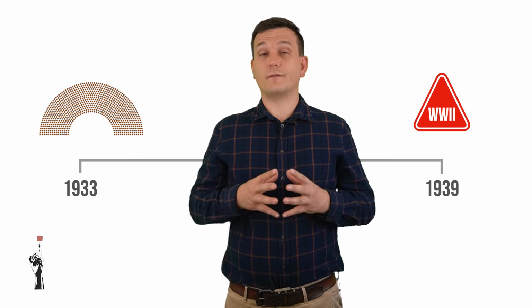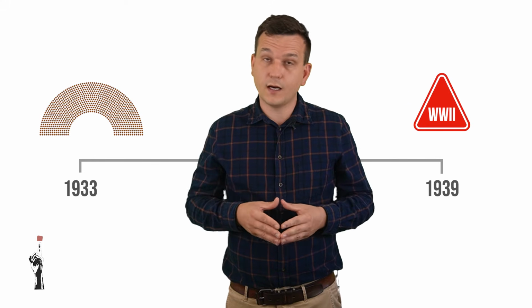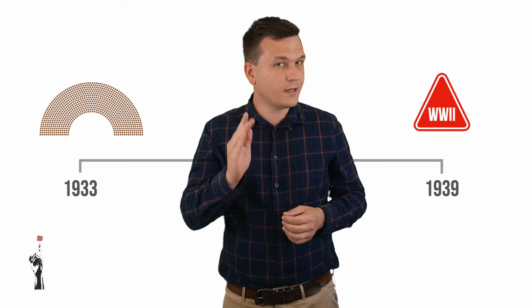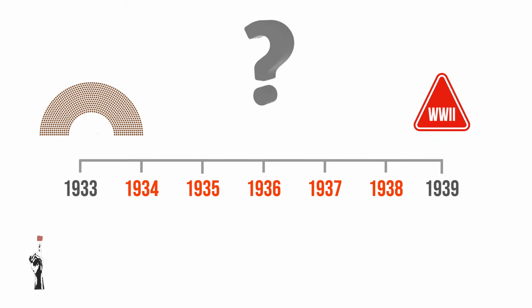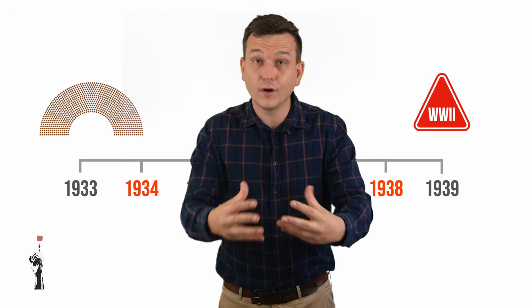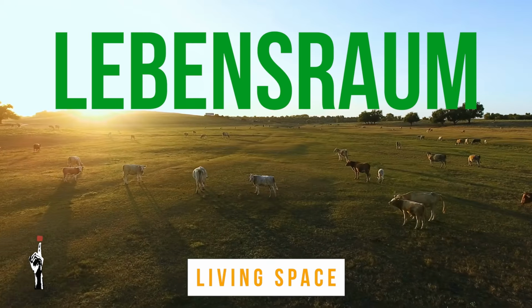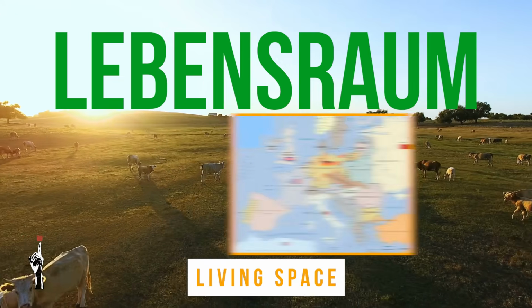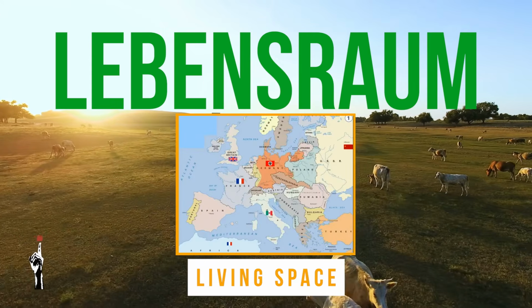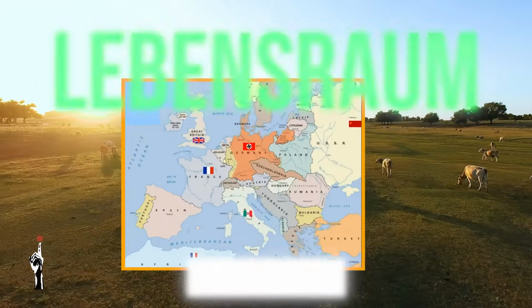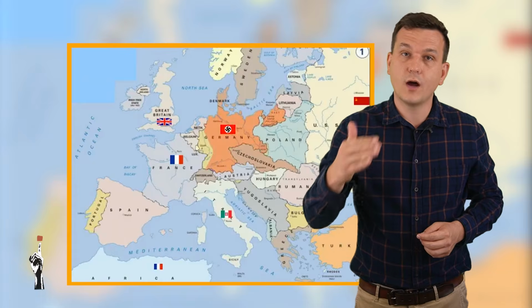So in 1933, Hitler and his party had full control of government, but the war only broke out in 1939. So what happened between 1933 and 1939? Taking over government was not enough for the Nazi Party. They wanted more, especially land. Remember the term Lebensraum? They wanted more land for the German-speaking people, and they were ready to go to war to have that land. First off, he took over the Rhineland area.